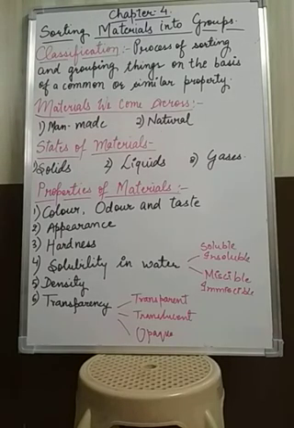Those materials may be man-made or natural. Natural materials are like cotton, jute, silk, or plants, animals, whatever we are getting naturally from nature, and man-made materials are those which are made by man. So the materials we come across may be either man-made or natural. One material can be used to make many objects, or one object can be made from more than one material.